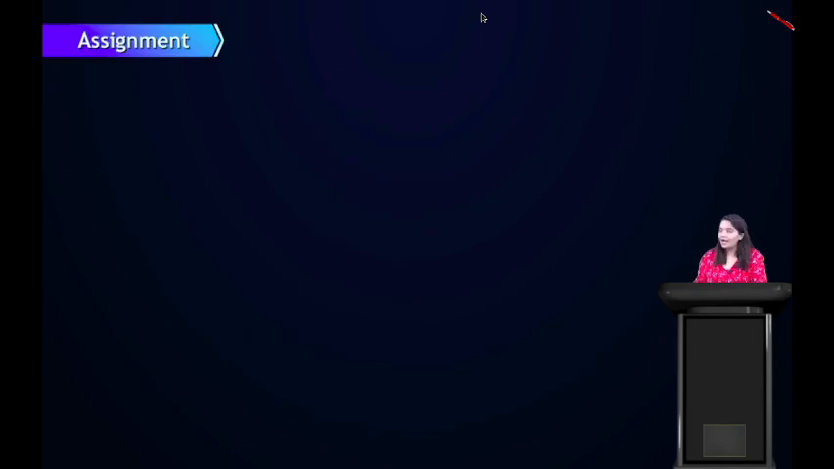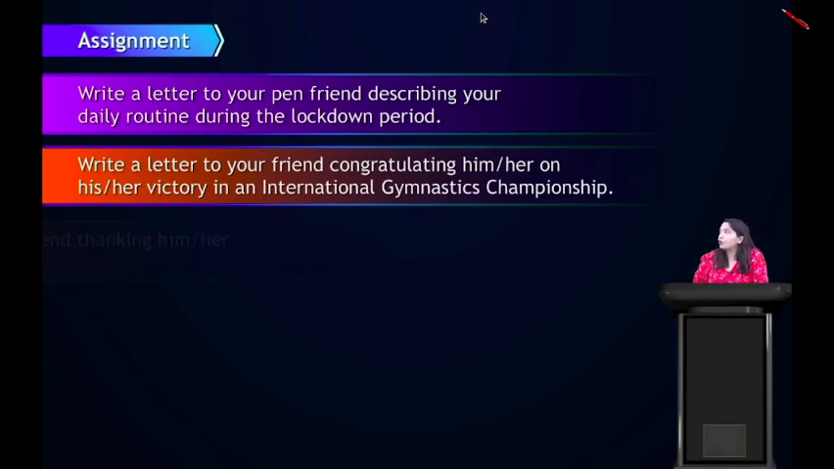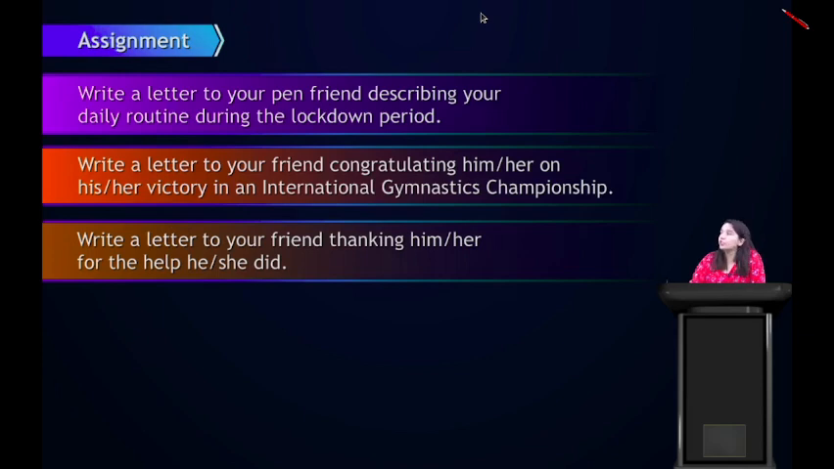Let's move forward. Assignment, again, for you all. Just write down the questions in your copies as well. Write a letter to your pen friend describing your daily routine during the lockdown period. Second question: write a letter to your friend congratulating him or her on his or her victory in an international gymnastic championship. The third question is, write a letter to your friend thanking him or her for the help given.